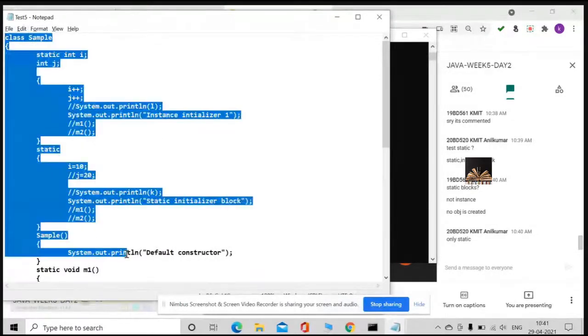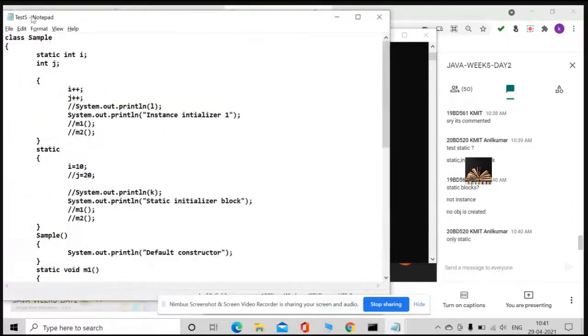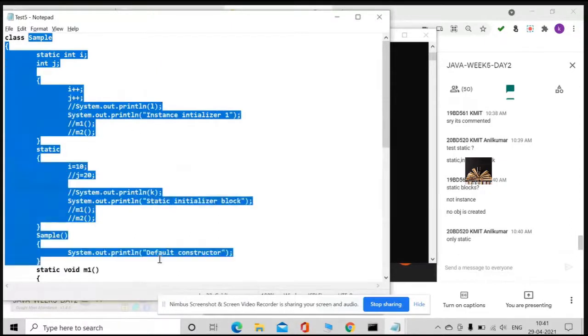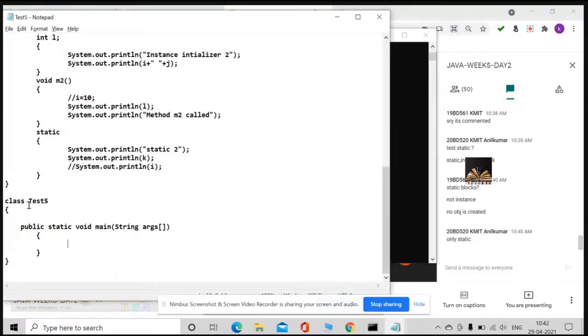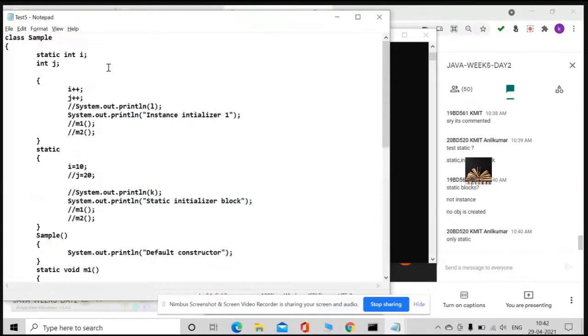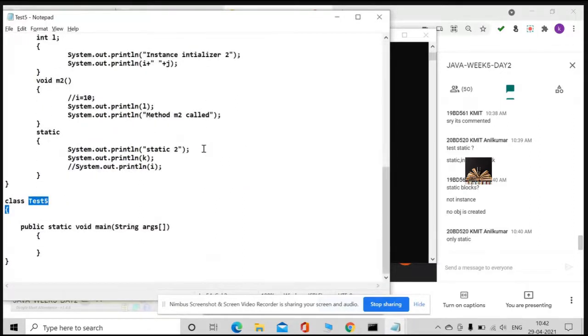This sample class is different and this test class is different, and there is no relation. The class Sample is not even loaded. Only the test class is loaded, but in it I did not use this Sample. Did you observe what I'm saying?